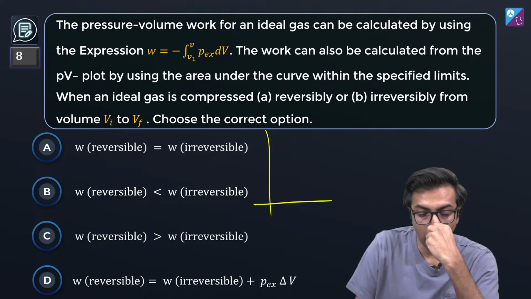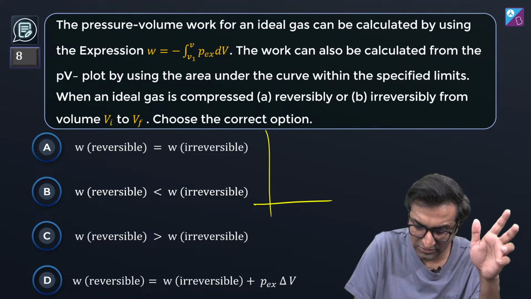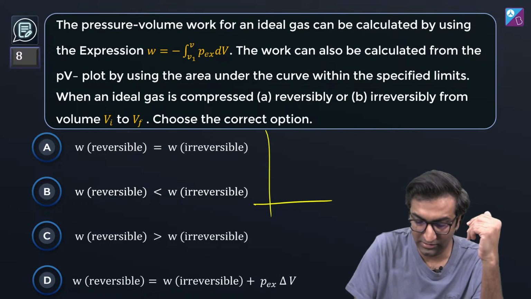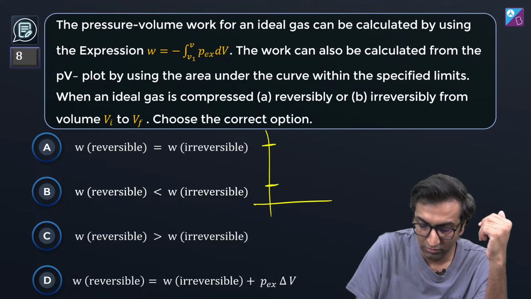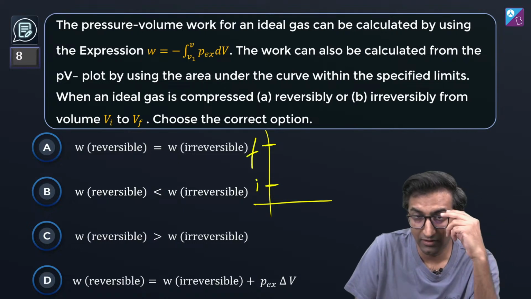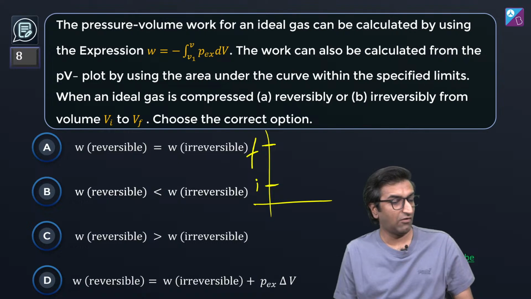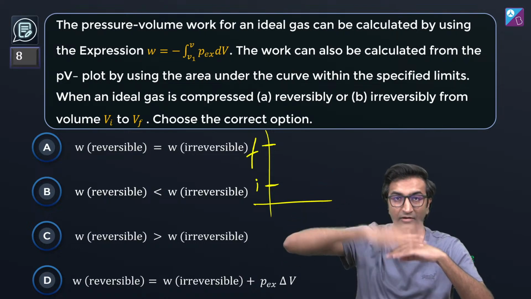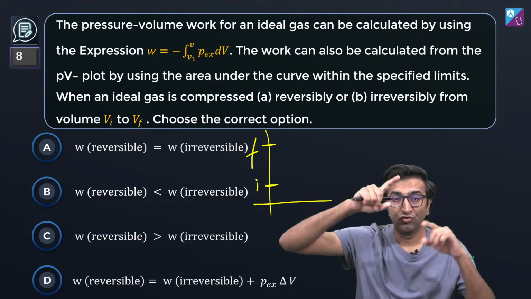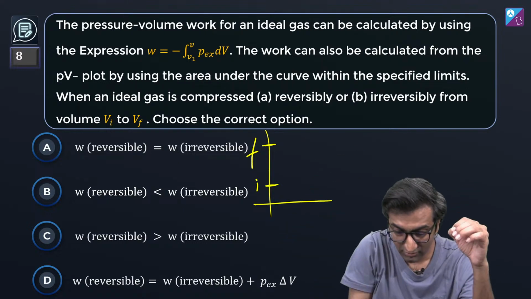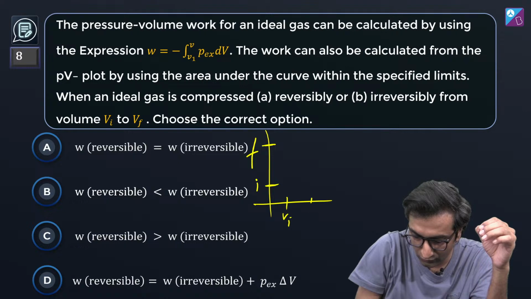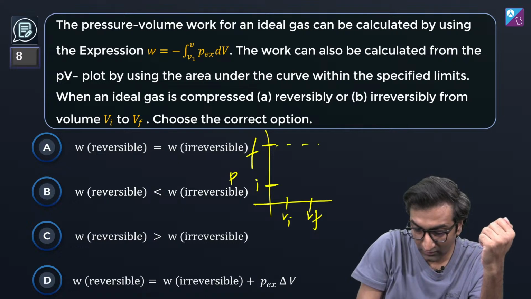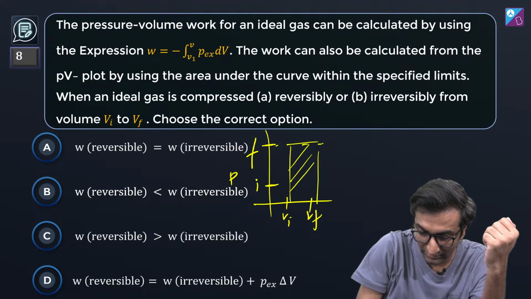Okay. Now let's take something, either expansion or compression, it doesn't matter. Let's take compression. Compression means initial pressure is low, final pressure is high. Why will compression happen? Think about it like this. Now I've got something to compress. If I increase the pressure and keep it constant, in one step, the external pressure is higher, the internal pressure is lower, so that external pressure is going to decide the work. Okay, so if I go from Vi to Vf, and here Pi goes to Pf, okay, a one step process is going to have this work.